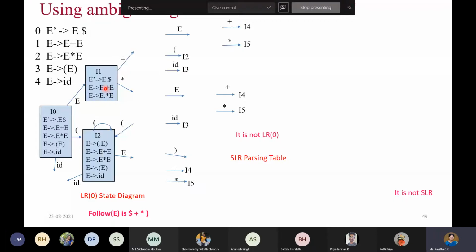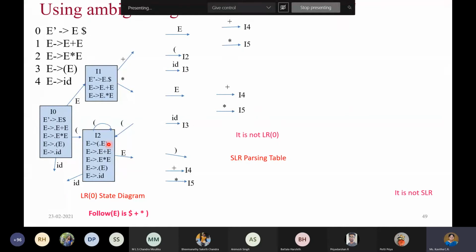I1 is done. Coming to I2, we have finished with reading E. So the first 3 rules are done. Now when we read open parenthesis, we will get something like this. So E gives open parenthesis dot E close parenthesis.